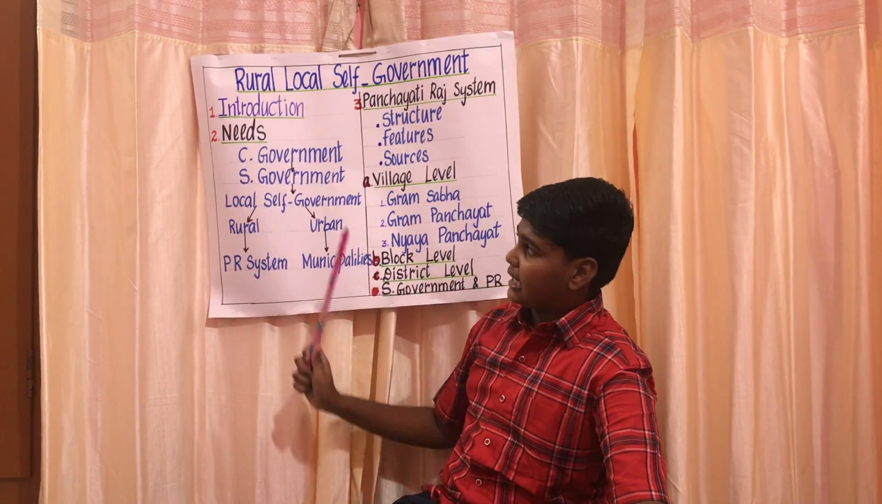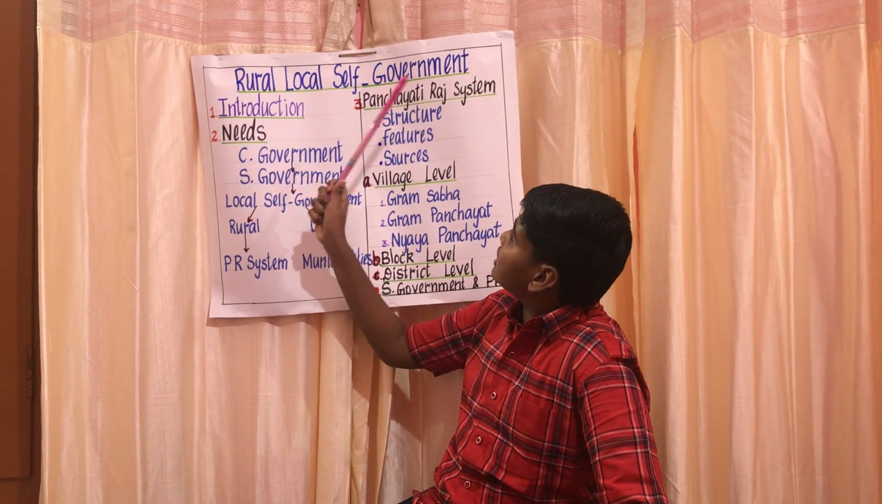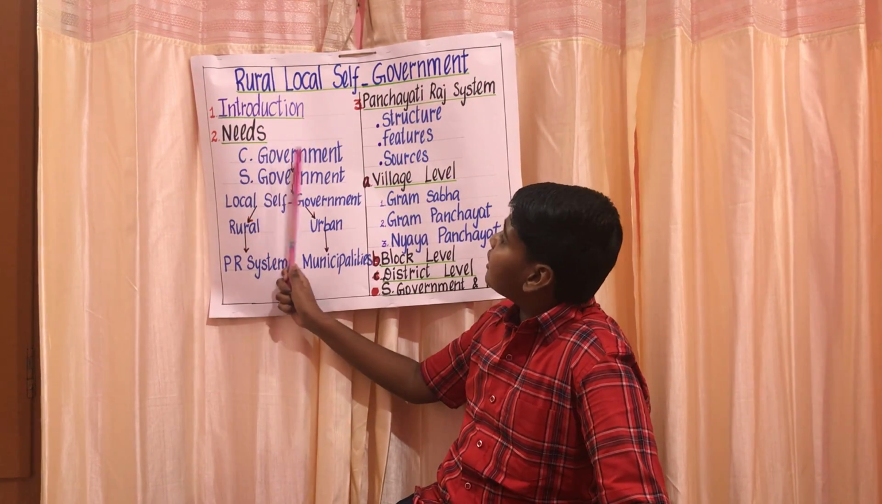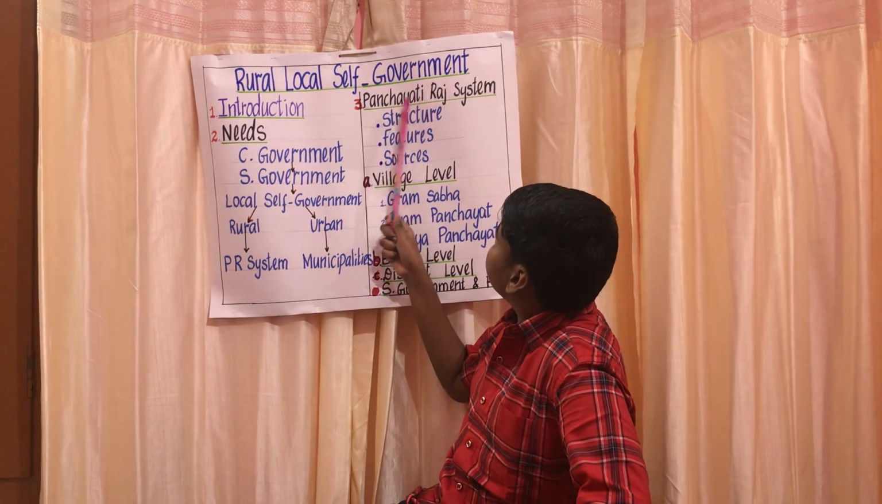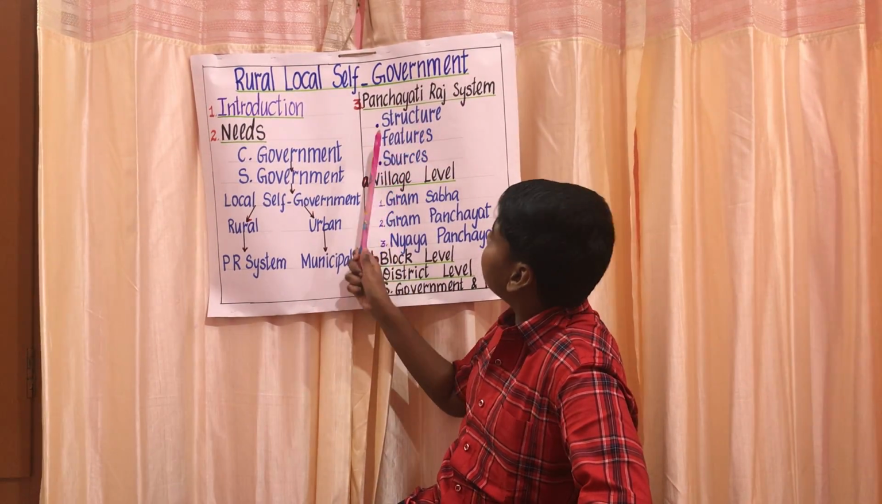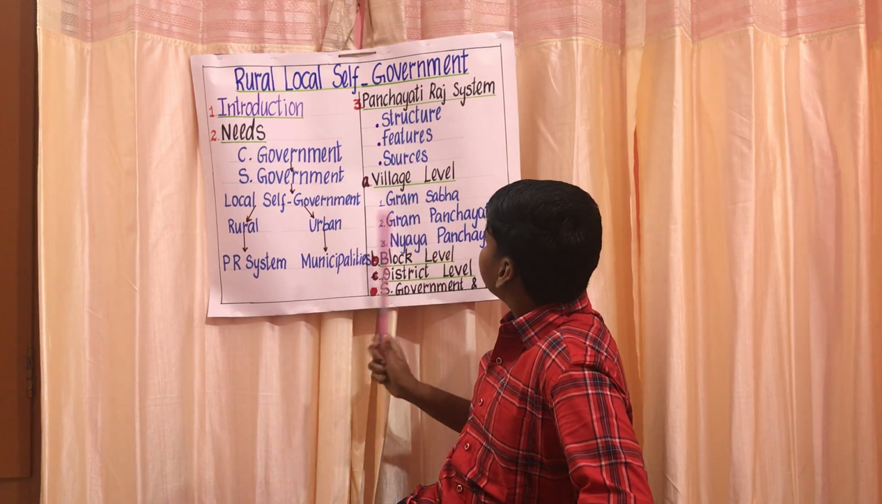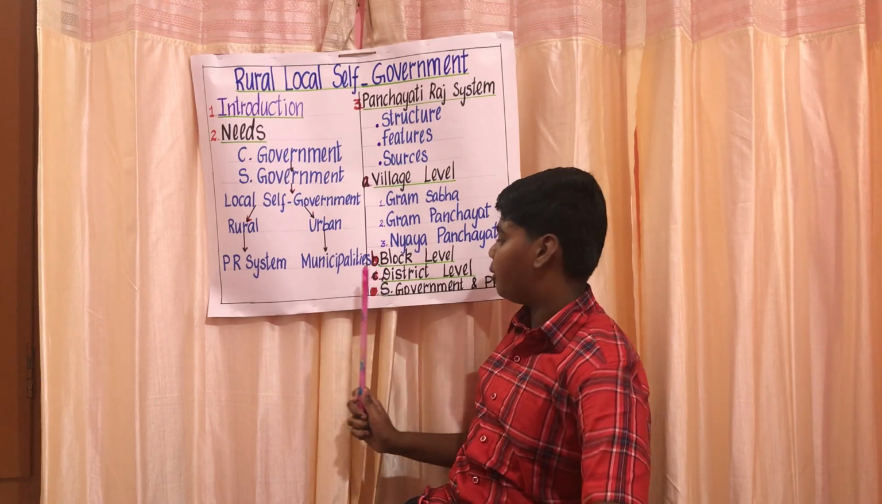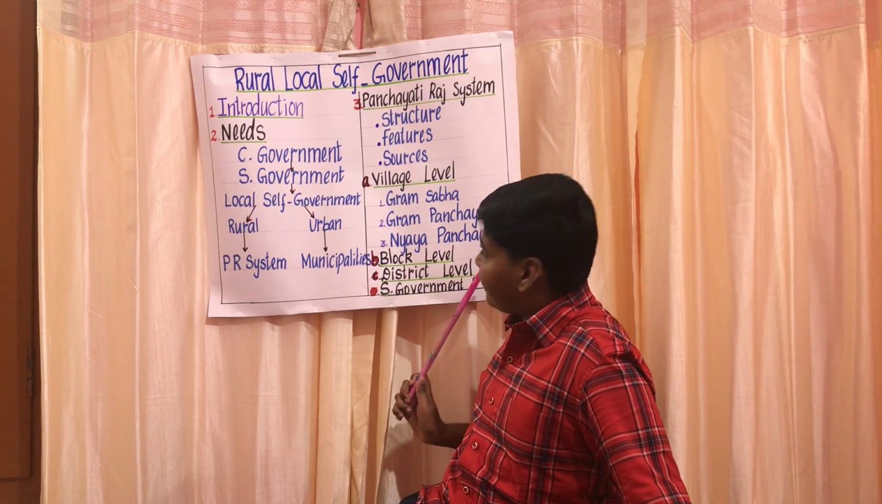So let us summarize. In today's class we learned about the introduction, then the needs of local self-governments. Then we learned about the following chart, and we learned about the Panchayati Raj system structure, features, sources, and we learned the village level: Gram Sabha, Gram Panchayat, Nyaya Panchayat, and block level, district level, and the relationship between the state government and the Panchayati Raj system.